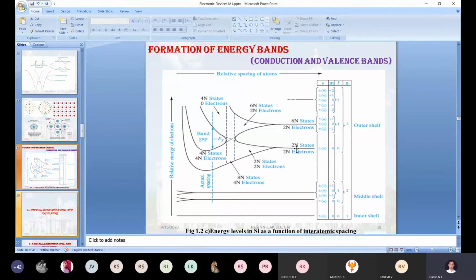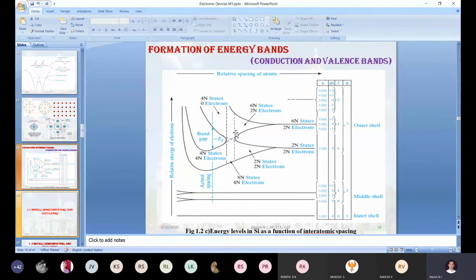In the 3s, there are a total of 2n available states, where 2n stands for bringing n silicon atoms together. Out of 2n states, 2n electrons are filled. In 3p there are a total of 6n states, but unfortunately in silicon only 2n electron states are filled. 4n states are vacant.